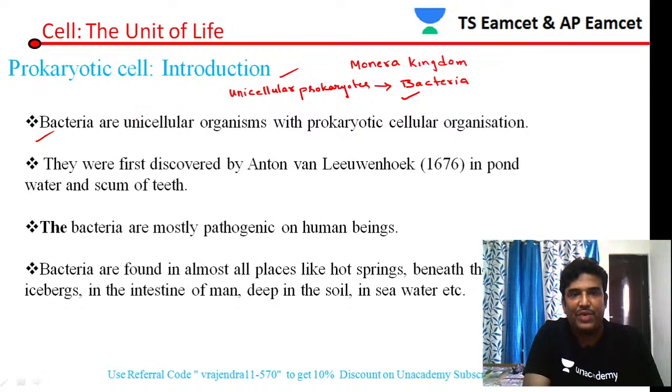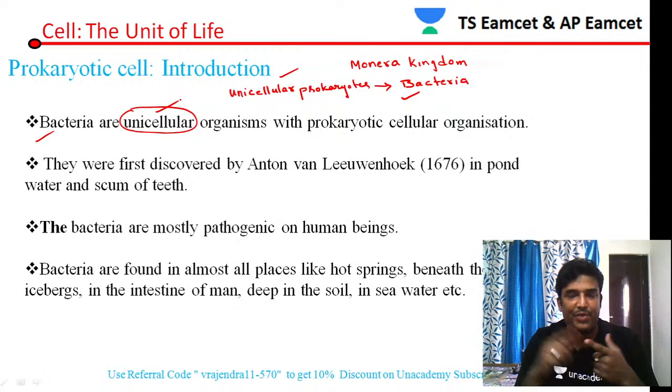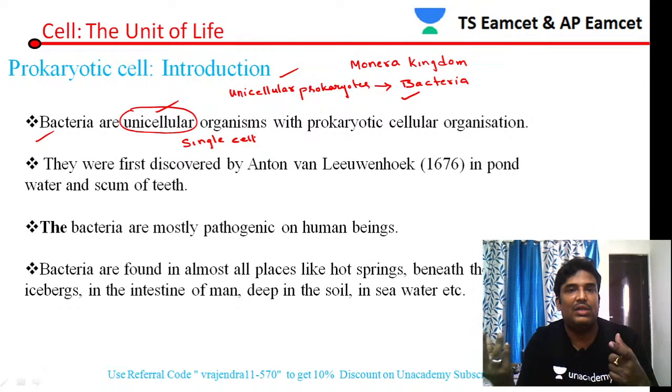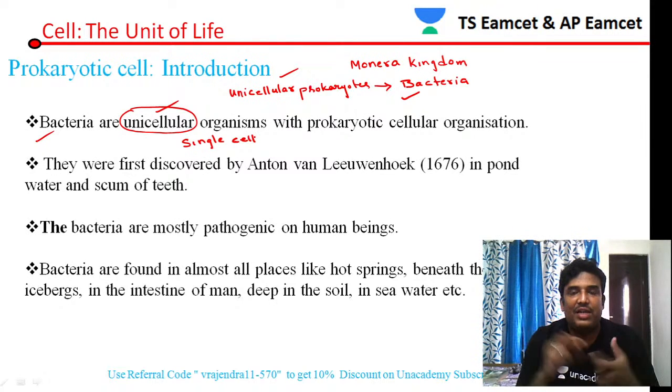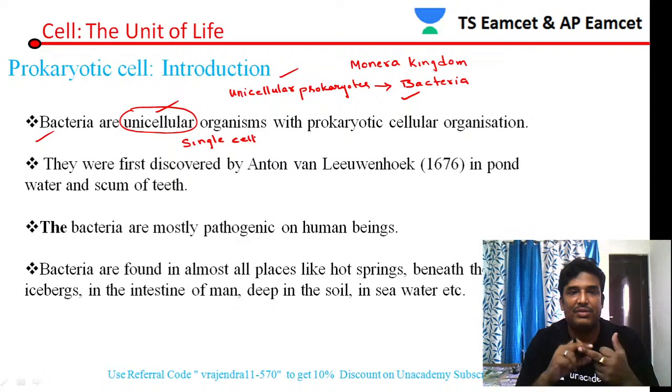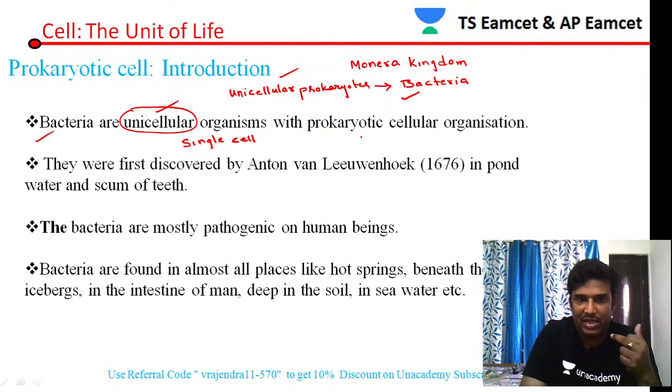Bacteria are unicellular organisms, no doubt about it. They have a single cell. Unicellular organism means a single cell is performing all the activities. Such types of cells are called unicellular. We have already seen previously that bacteria is the best example of a unicellular organism. Apart from bacteria, some protistans are also unicellular in nature.